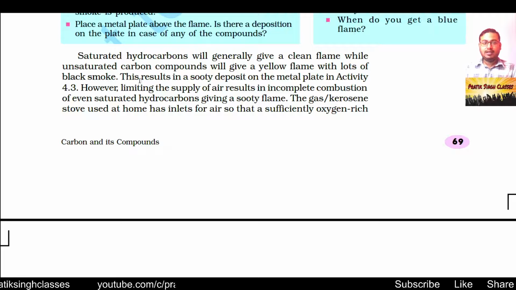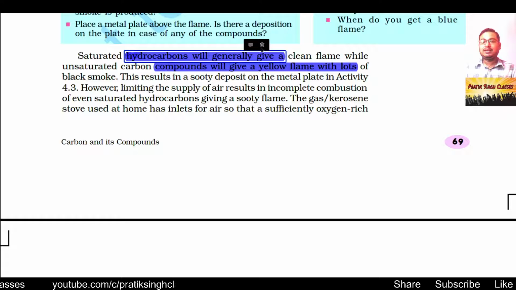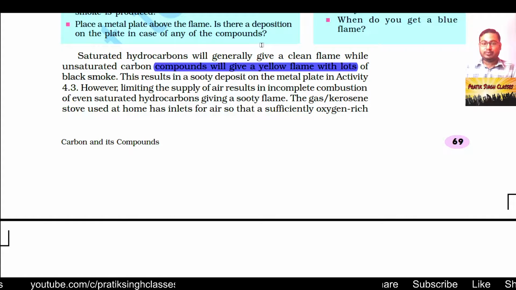Saturated hydrocarbons will generally give a clean flame, while unsaturated carbon compounds will give a yellow flame with lots of black smoke. This sentence is very important for your exam purpose, and also for your future studies. Once again, saturated hydrocarbons, those hydrocarbons which contain only carbon-carbon single bonds, will give you a clean flame and a very small amount of smoke.